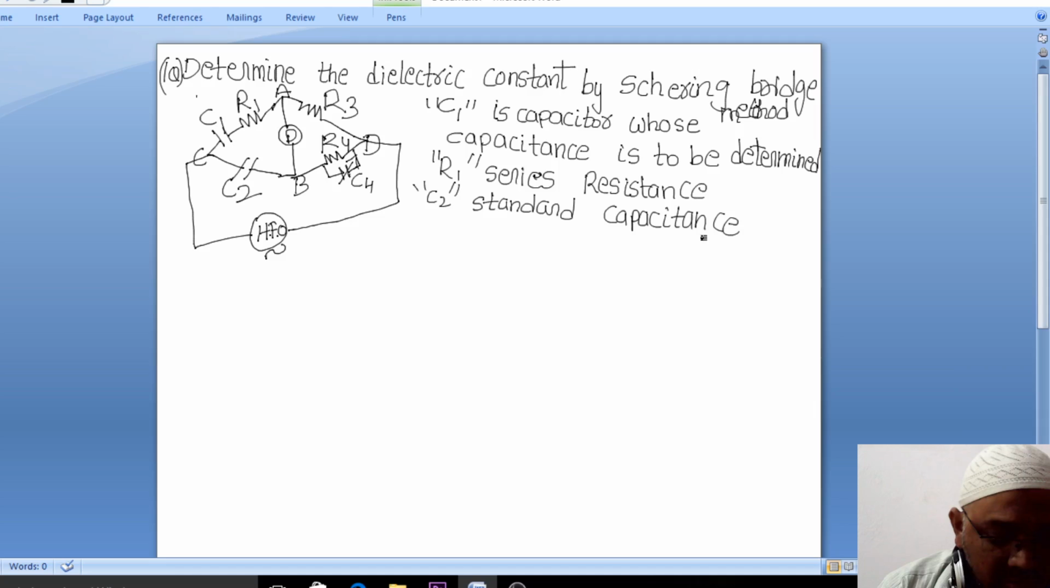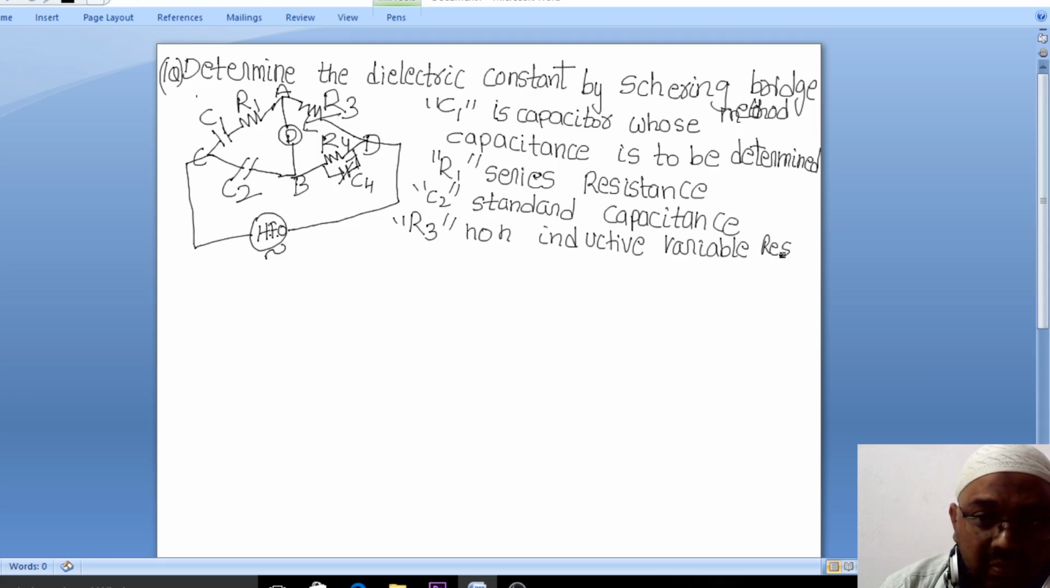And what is R3 here? You can see R3 is there. After C2, we go for R3. R3 is the non-inductive variable resistor. We draw an arrow here, so this is called a non-inductive variable resistance. Non-inductive, or simply you can say that it is called a variable resistor.